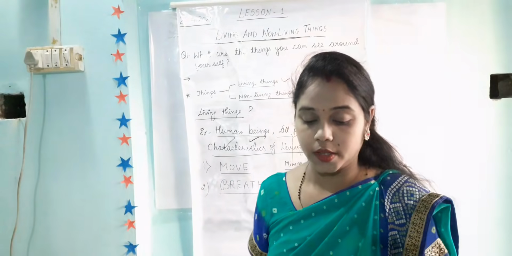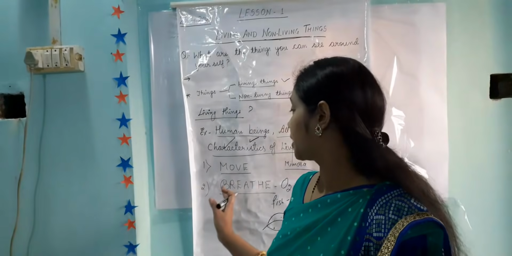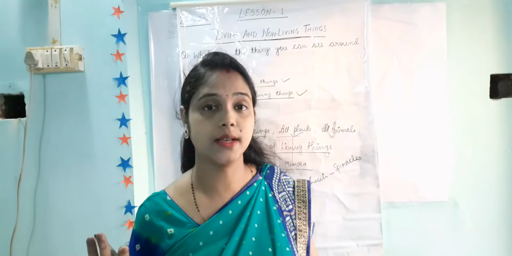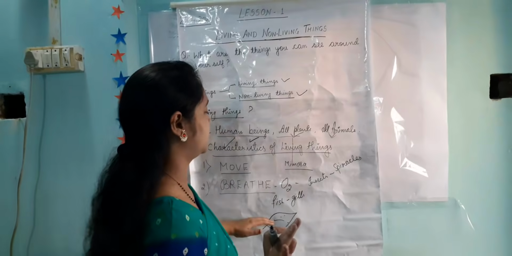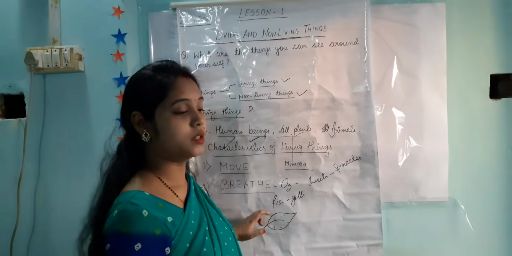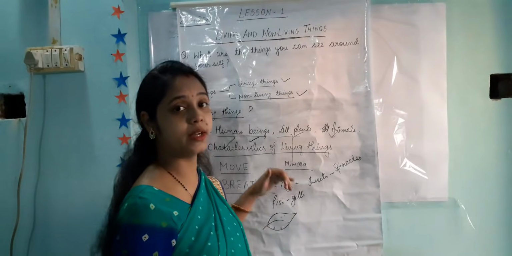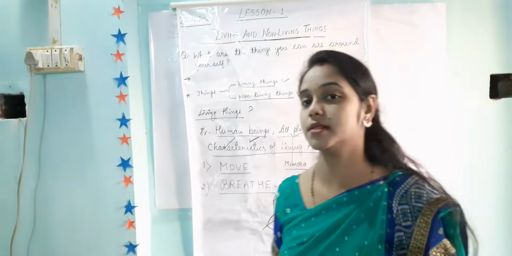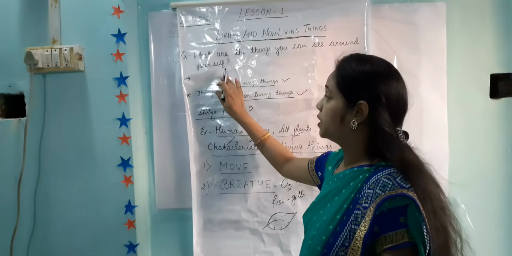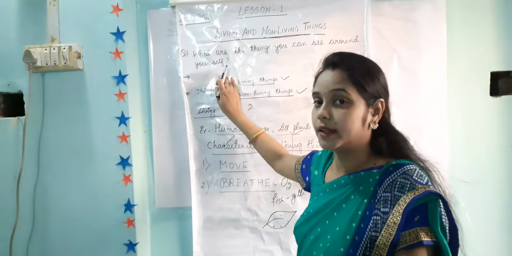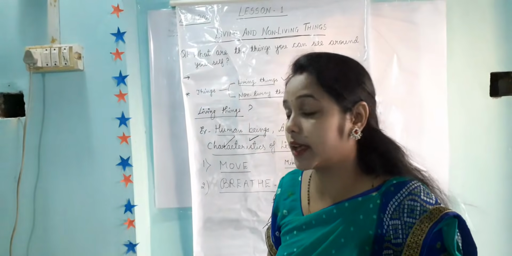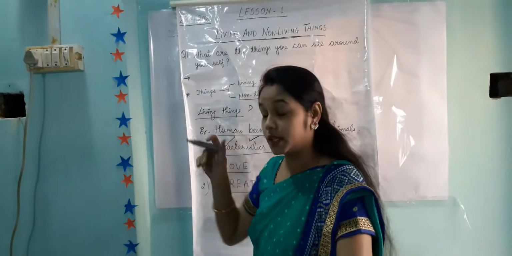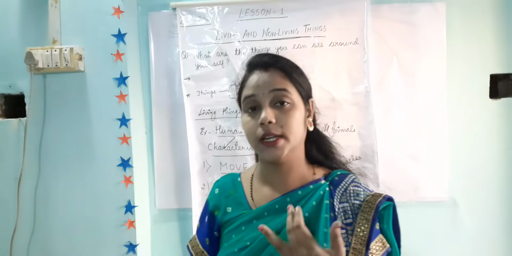In this class, this much I have explained to you. I hope you have understood, but let's revise this. First thing, non-living and living things. What are living things? Living things are those which have life.